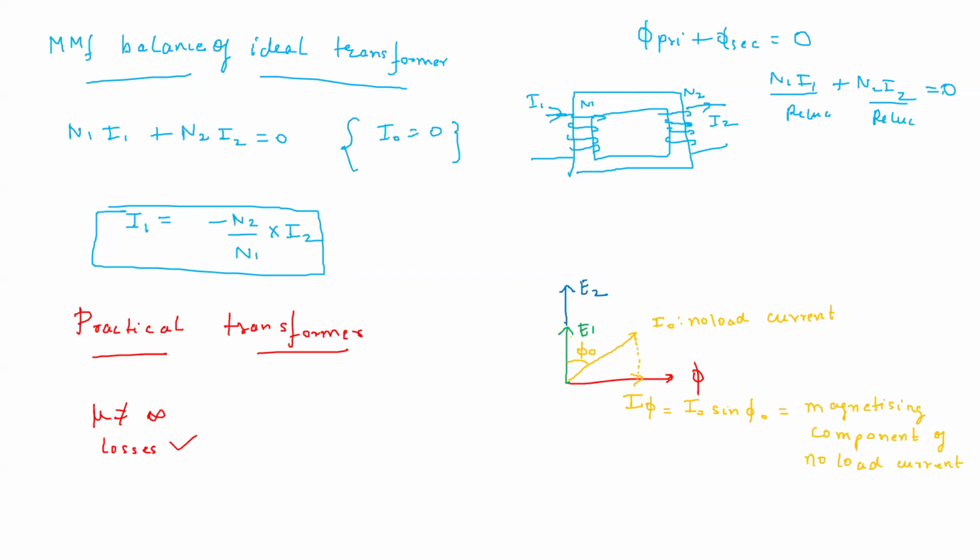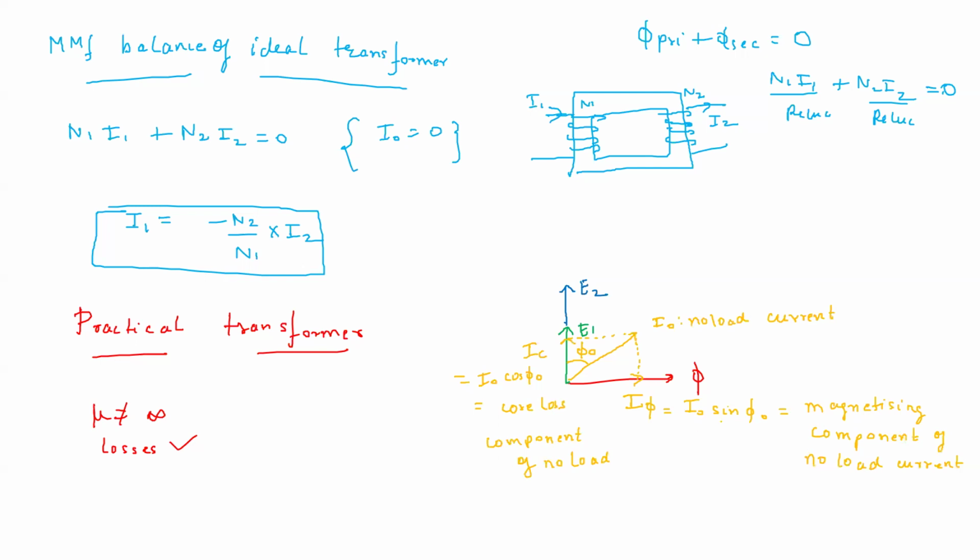And then we have IC, which is I0 cos phi 0. This is your core loss component. Because when you are giving some current to set up the magnetic field, it is not necessary that the whole current will be utilized for setting up the magnetic field.